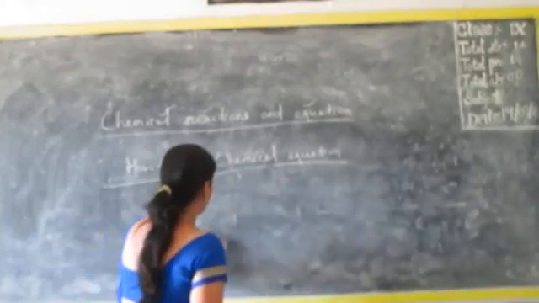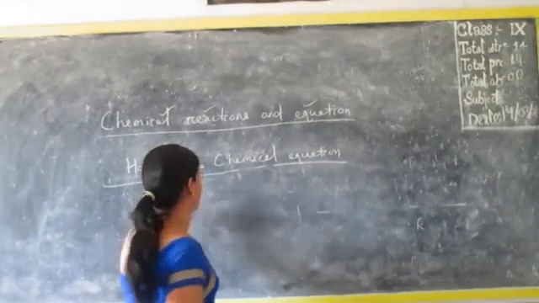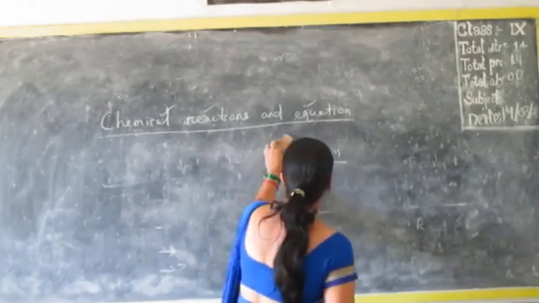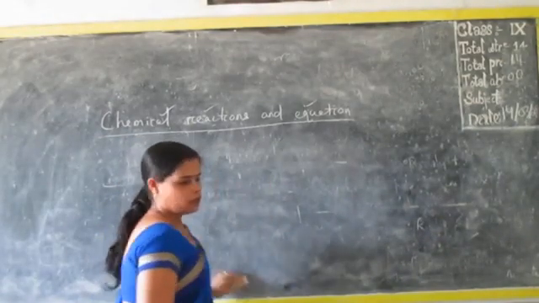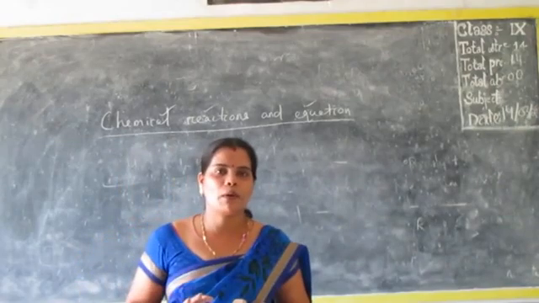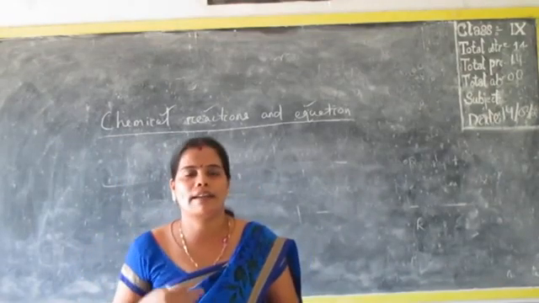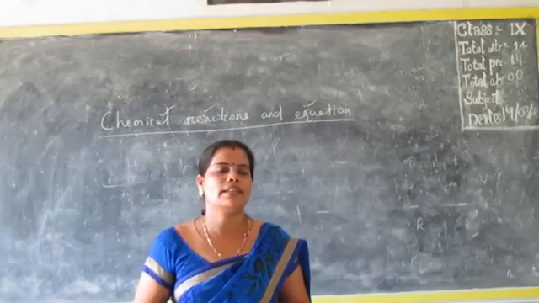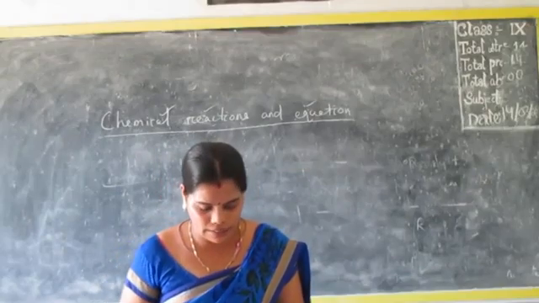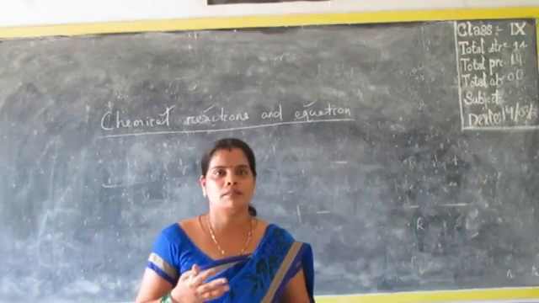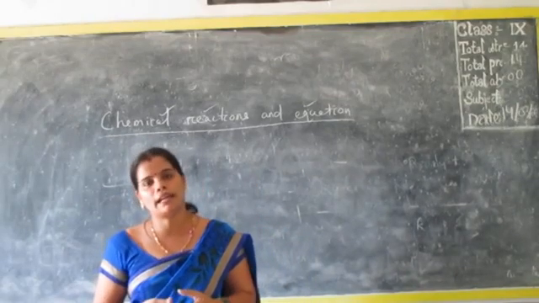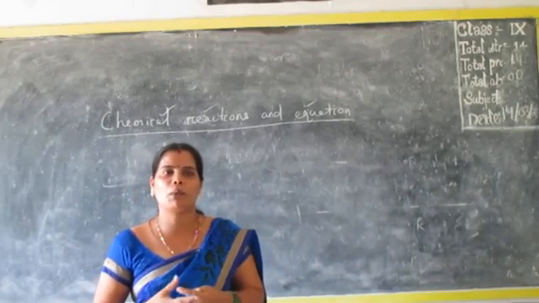Now, let us see some of the reactions. Up to this, we have an idea about chemical equations, but now one doubt may be rising in your mind. Whenever we prepare anything at home, we take a proper quantity.